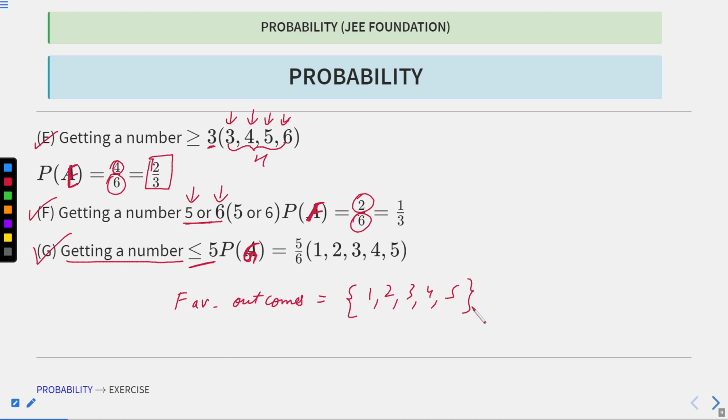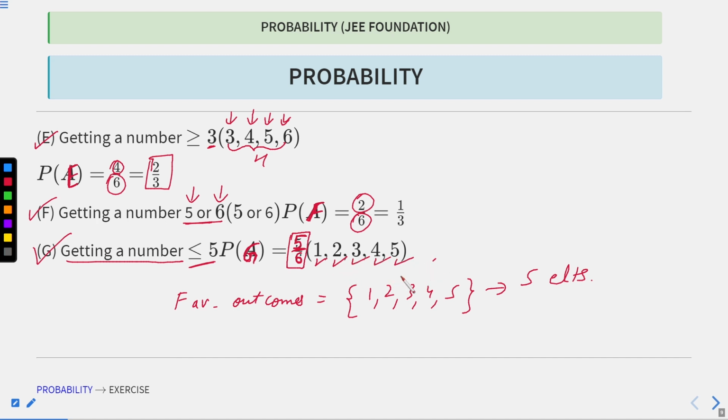This set contains 5 elements, so the total number of favorable elements is 5, divided by the total number of elements in the sample space, which is 6. So 5 by 6 will be my probability of getting a number less than or equal to 5, and here the favorable outcomes are written as 1, 2, 3, 4, 5.